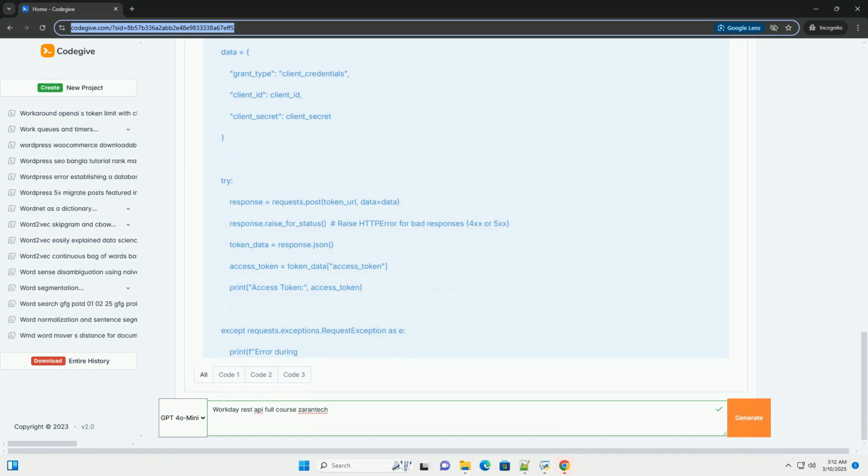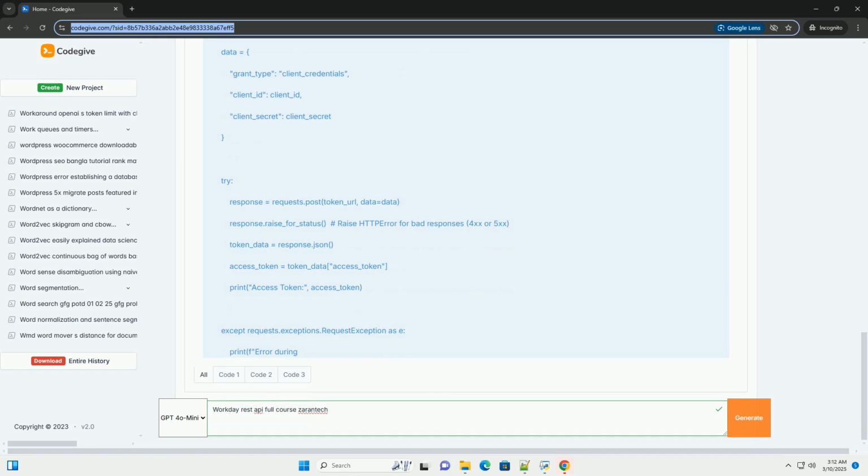3. Authentication and authorization. Understanding Workday's security model. Password grant. Client credentials grant. OAuth 2.0, if applicable. Setting up and using security certificates. 4. API discovery and exploration. Workday's API documentation, Developer Center. Discovering available web services, using WSDLs and XSDs. Tools for API exploration, Postman, Insomnia, curl.